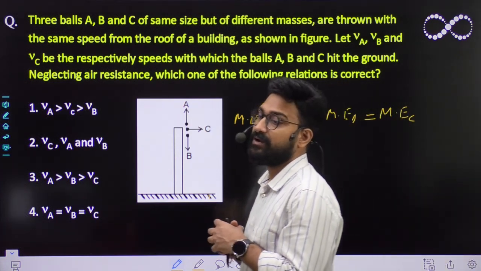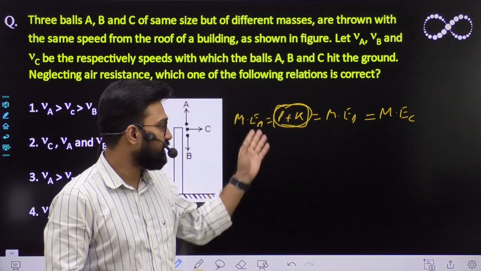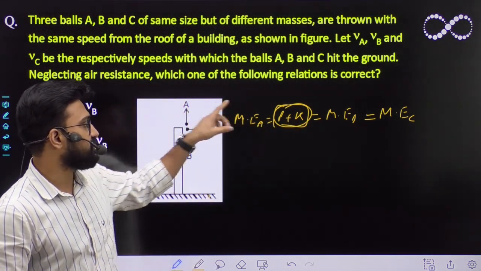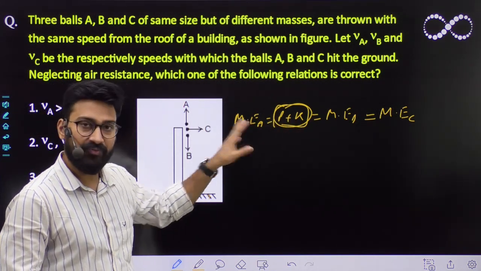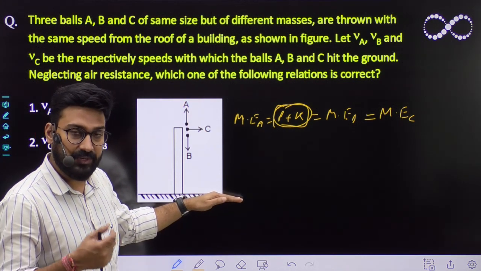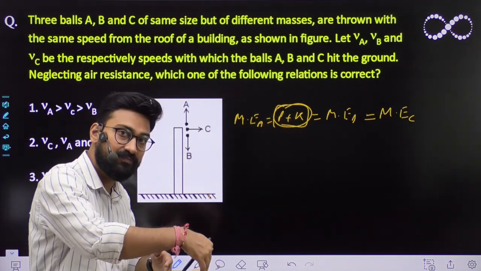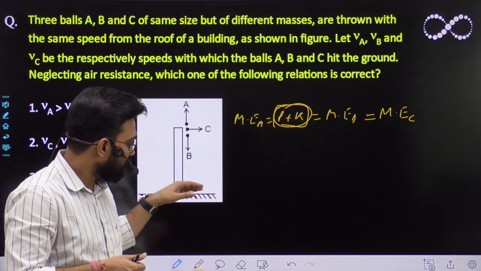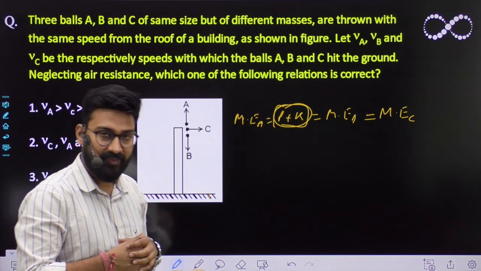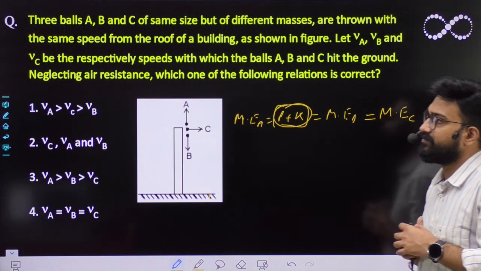Gravity is a conservative force, so you can conserve total mechanical energy. The initial mechanical energy is potential plus kinetic, which is the same for all three blocks. If it comes to the ground, potential becomes zero, so the total has been converted into kinetic. So the kinetic energy of all will be the same, because the initial energy was the same and you have to conserve the mechanical energy. Okay, yes Shubham.